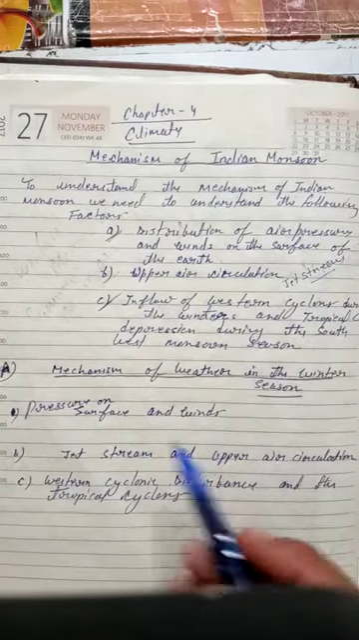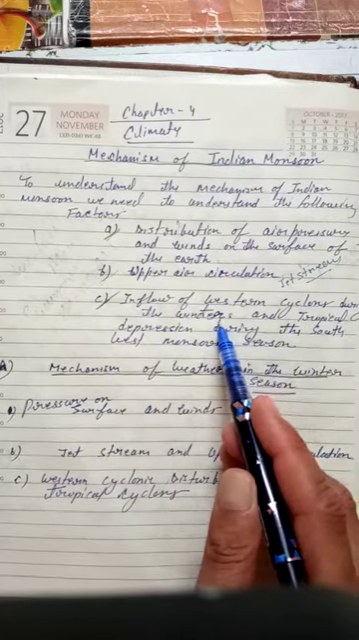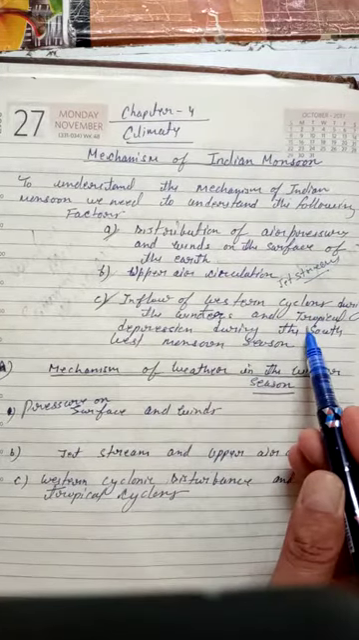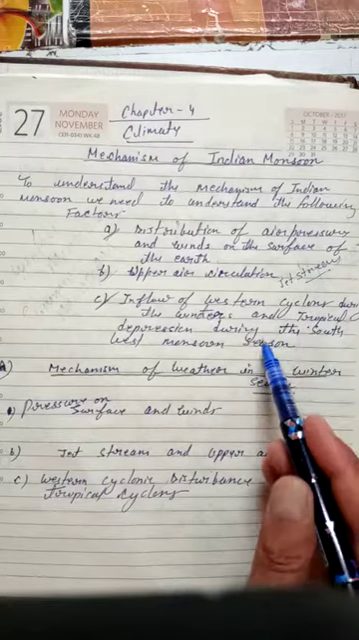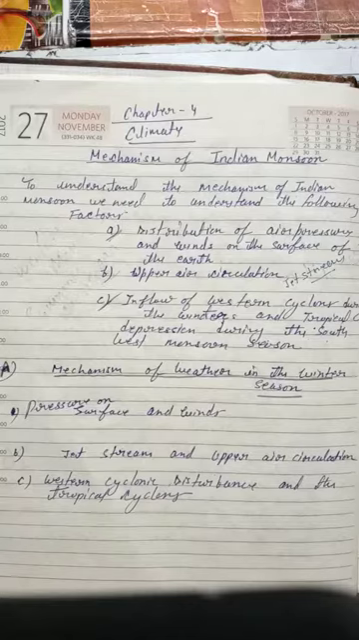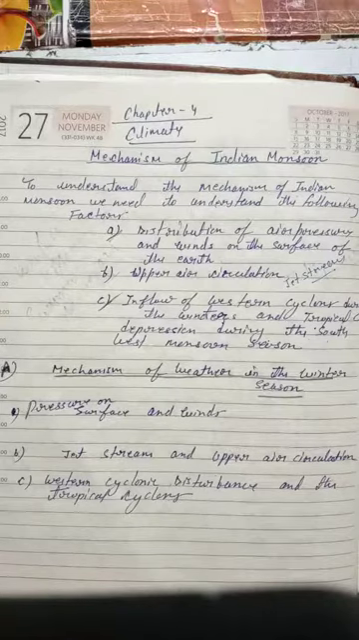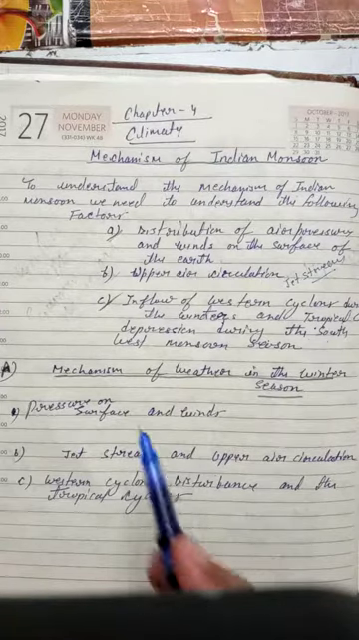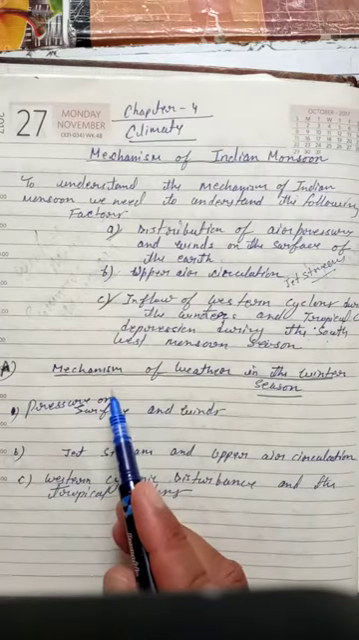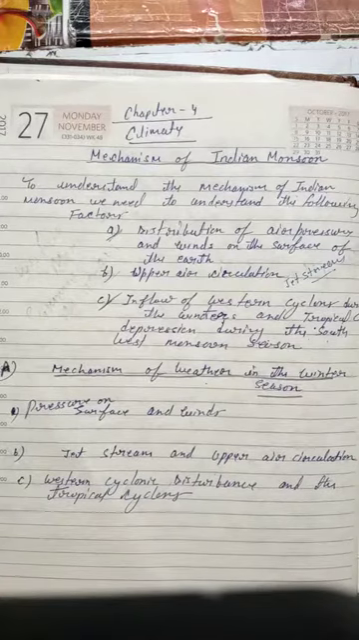And the two cyclones: the inflow of western cyclone during the winters, and the tropical depression, that is a tropical cyclone during the southwest monsoon season. The mechanism of Indian monsoon can be divided into two parts. One is the winter monsoon, another is summer monsoon. Today in this video I will explain the mechanism of weather in the winter season.